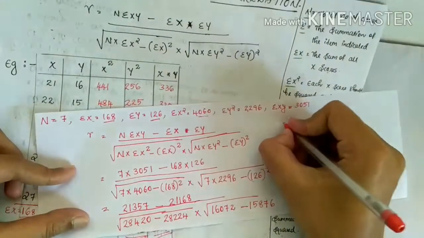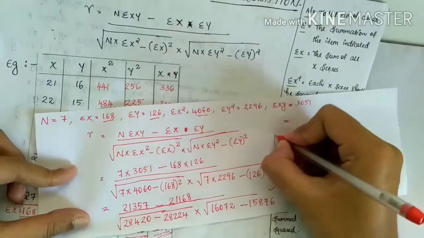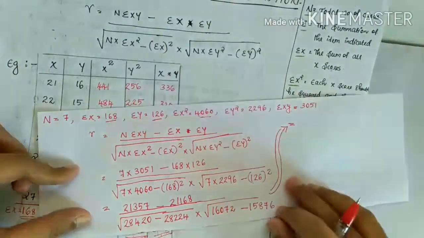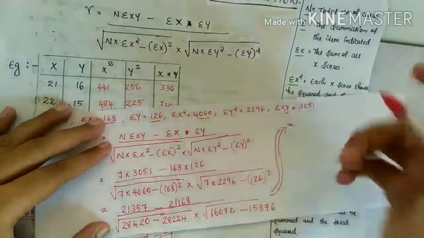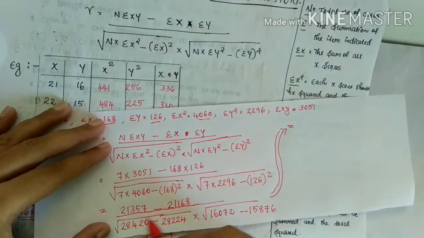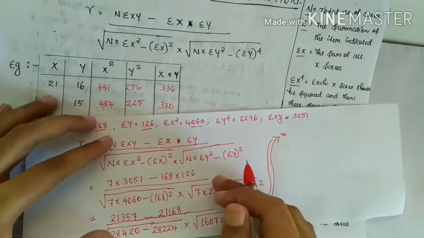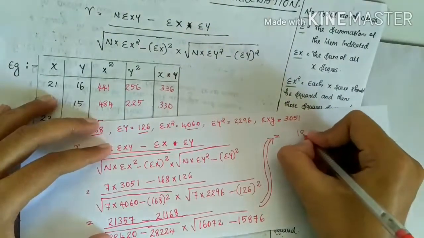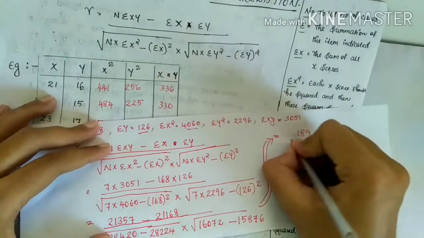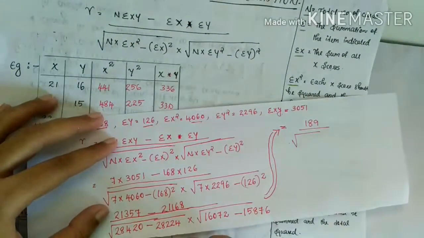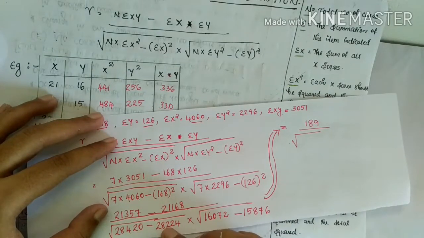So 21,357 minus 21,168. The answer is 189, divided by root of 28,420 minus 28,224.